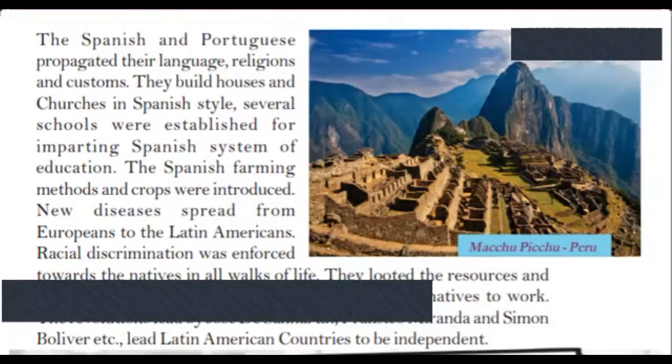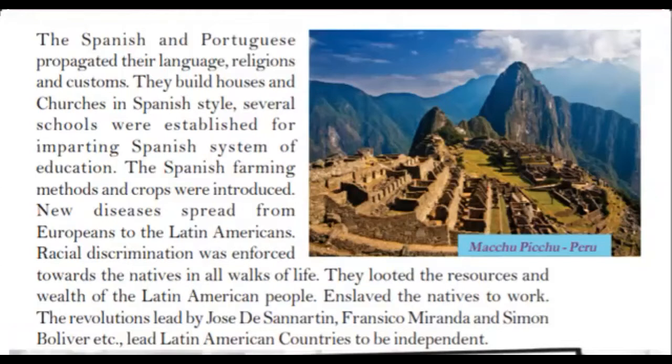Again, if you have the textbook, look at the textbook. Otherwise, look at the screen. The Spanish and the Portuguese propagated their religion, language, and customs. They built the houses and the churches in Spanish style. Several schools were established for imparting the Spanish system of education. The Spanish farming methods and crops were introduced.